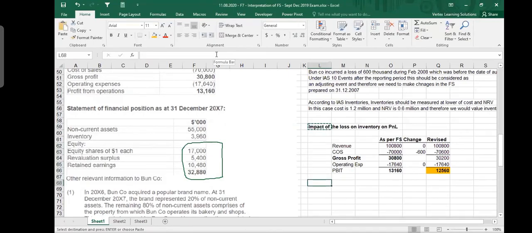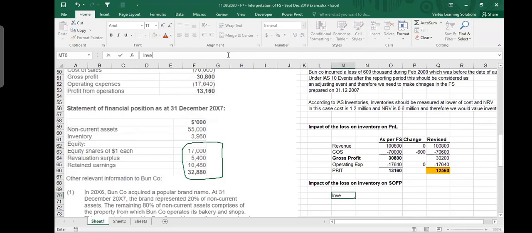And then I would say the impact of the inventory on SOFP, where it will impact the inventory. So you had inventory, and how much was the inventory given? It was given 3,960. Impact is 600. You have to decrease. So decrease the value, and your new inventory should be 3,360. This is what we will be using.